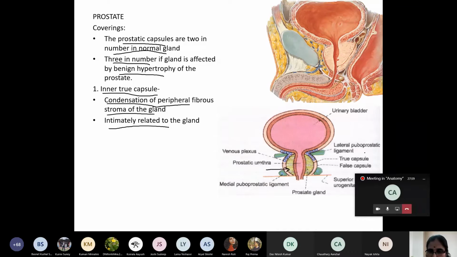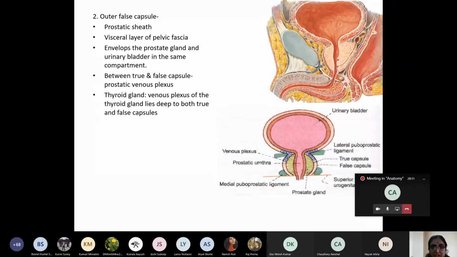Here it is labeled true capsule. Now outside is the false capsule. The false capsule, also known as the prostatic sheath, is formed by the condensation of the visceral layer of pelvic fascia. It envelops the prostate, and it also continues to invest the urinary bladder. It envelops the prostatic gland and urinary bladder in the same compartment.